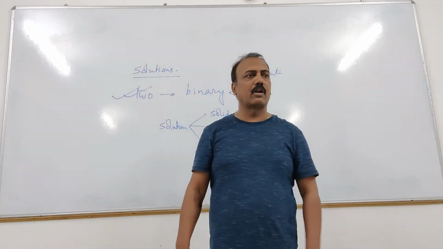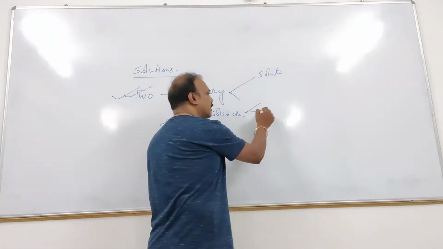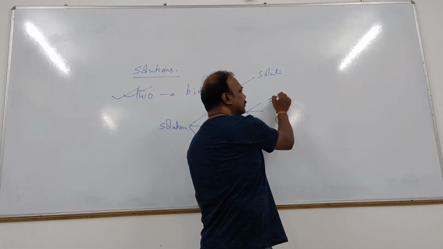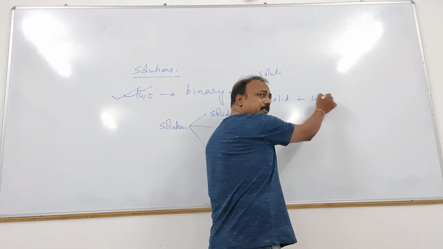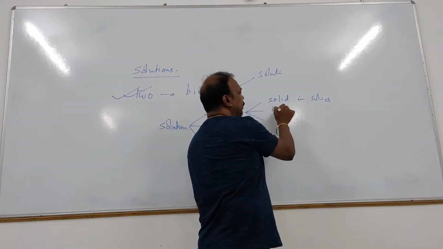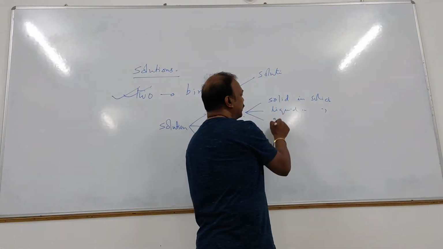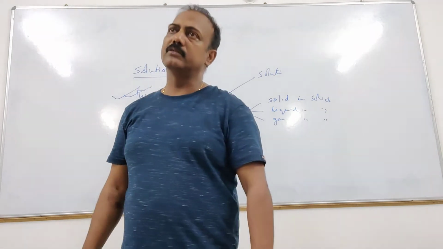When the solvent is solid, then only the solution will be solid. So there are 3 types of solid solution possible. One, solid in solid. Solid dissolved in solid. Another one, liquid in solid. Another one, gas in solid. These are 3 types of solid solution possible.